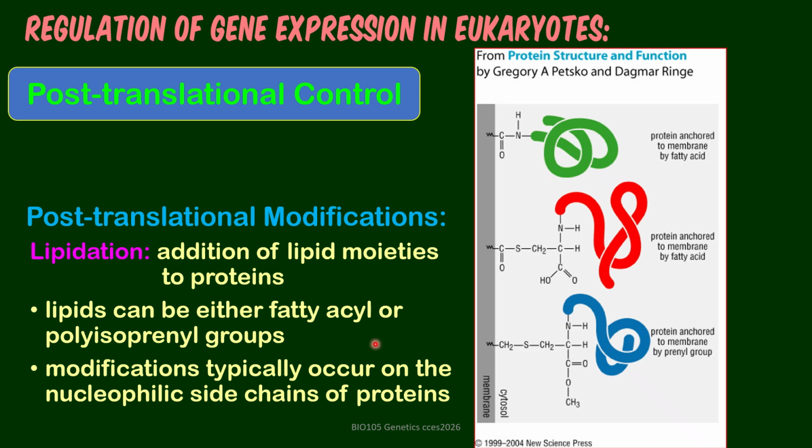So the protein can be anchored to a membrane by fatty acid, or also anchored to the membrane by fatty acid, some by prenyl groups, but anchored to a membrane, which is common to